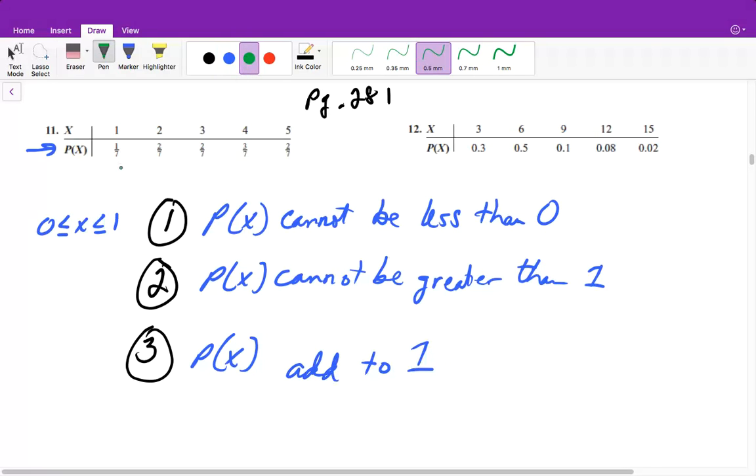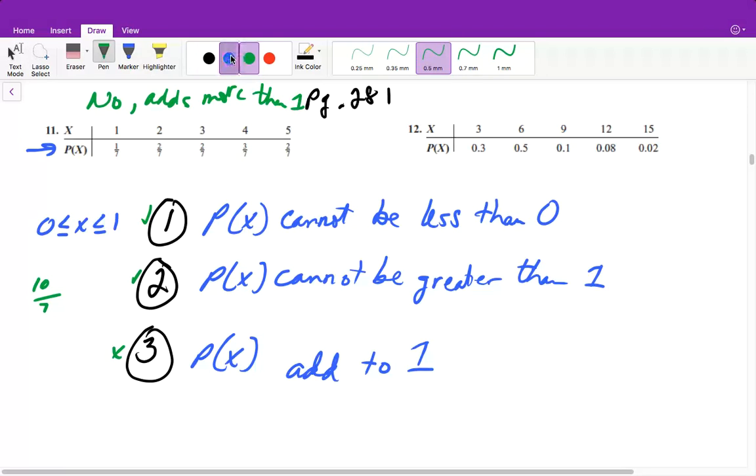So for number 11, none of these are greater than 1 and none of these are less than 0. So although it satisfies both of those, 1 plus 2 is 3, plus 2 is 5, plus 3 is 8, and plus 2 is 10. So that will be 10 over 7, which is greater than 1 and not 1. So it fails number 3. So this is no, it is not, and it adds to more than 1.